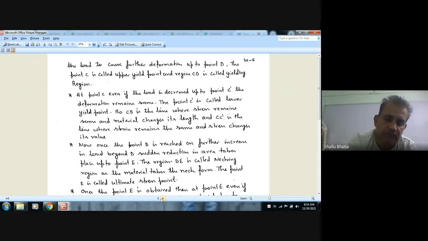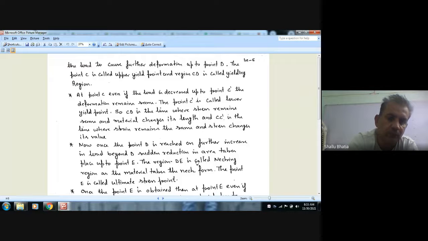So this region D is called necking region because when the reduction in area takes place, there will be neck formation. So this region is called necking region.